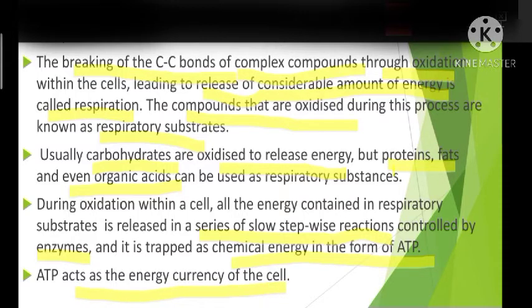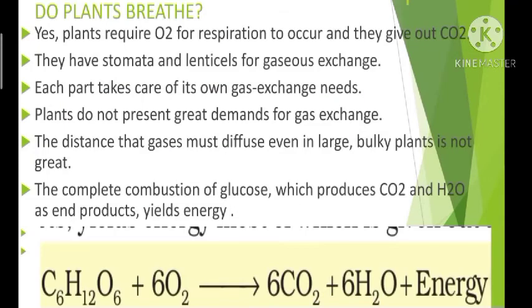As it can store energy and as it can release energy, it is considered the energy currency of the cell. Okay, so whenever energy is required for any life process inside the cell, the ATP will be broken down and it releases energy, and that energy will be used for various life processes. Is it clear?